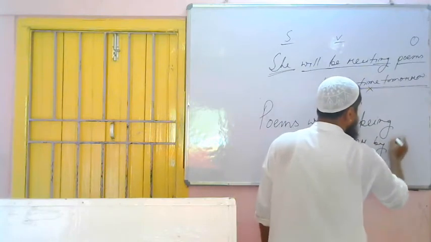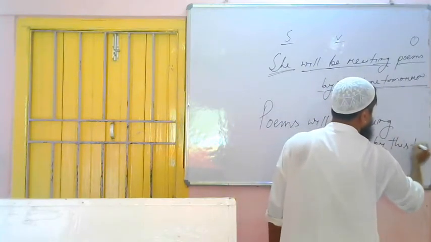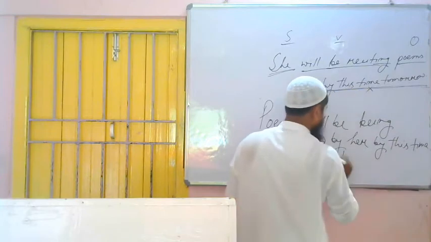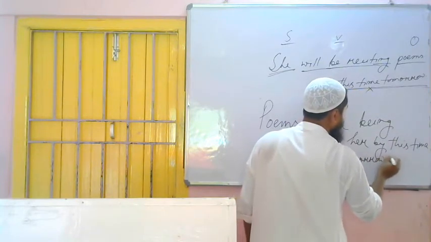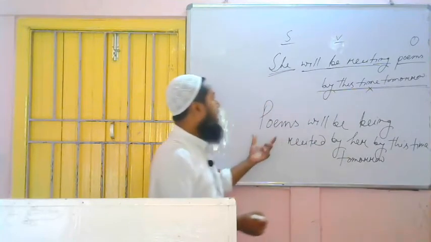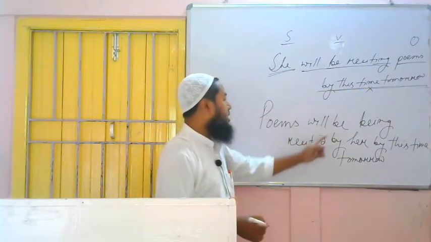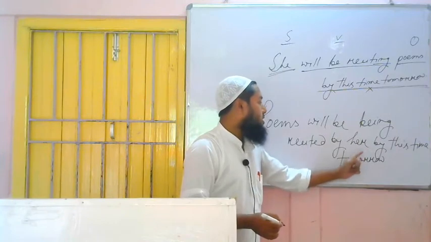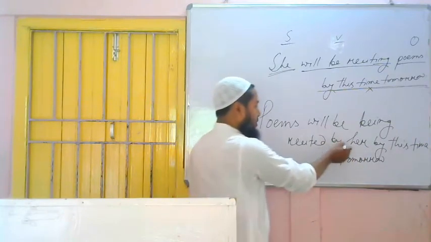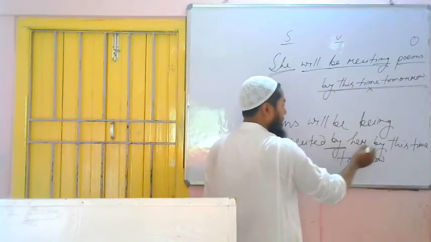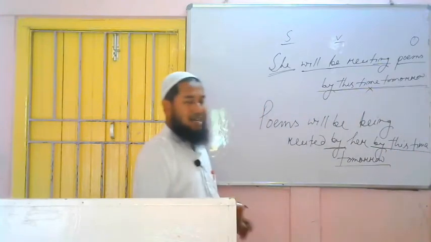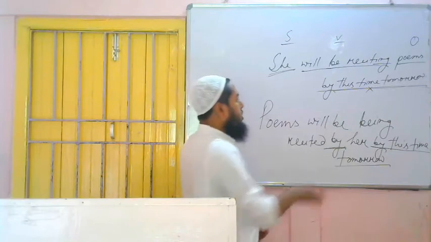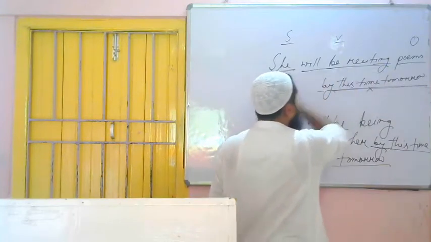By this time tomorrow. We are not to do anything with it because we have to deal with the three things only: subject, verb and object. So this is the answer. Poems will be being recited by her by this time tomorrow. This is the preposition we have used, and this is what? By this time tomorrow. This is a phrase to understand as it is future continuous tense. So we are not to do anything with this. We have to deal with these three things only.